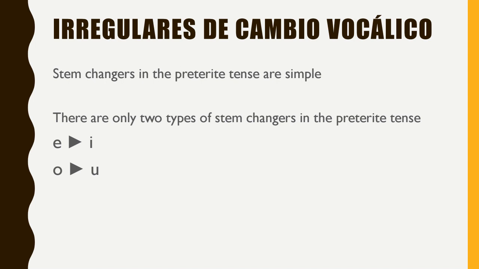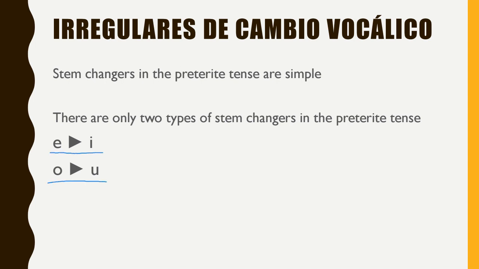The second thing that you need to know about stem changers in the preterite is that they're very simple when compared to the present tense stem changers. So in the preterite, there are only two types of stem changers in the preterite tense. Remember that we have four different types of stem changers in the present tense. So in the preterite tense, you can only change from an E to an I or an O to a U.